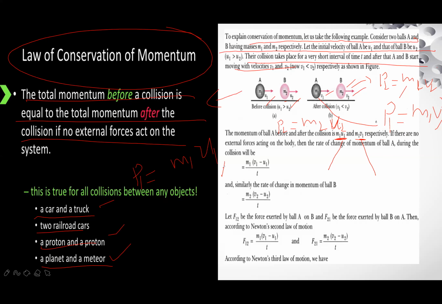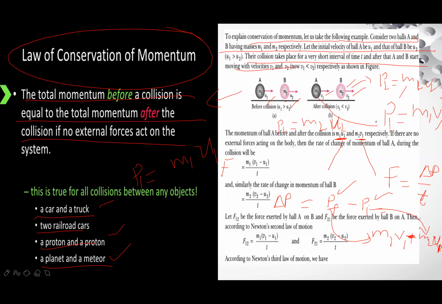So, force is the change in momentum. Force is del P divided by T. So, final momentum minus initial momentum is equal to del P. It is equal to M1 V1 plus M2 V2 minus M1 U1 plus M2 U2. This is final momentum, and this is initial momentum.